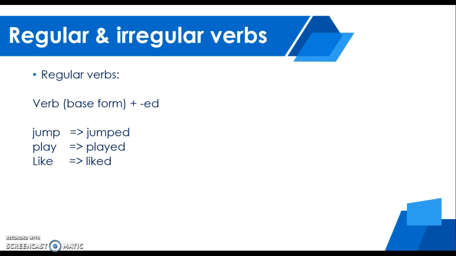Something important here: if you have a strong consonant sound like the K in like, or jump, ed sounds like a T: jumped, liked. And if you have a vowel sound like play, then the sound of the ed is like a D: played, stay, stayed, enjoy, enjoyed. And if you have a T or a D sound at the end of the verb, then it sounds like ed: paint, painted, point, pointed. Only remember that.